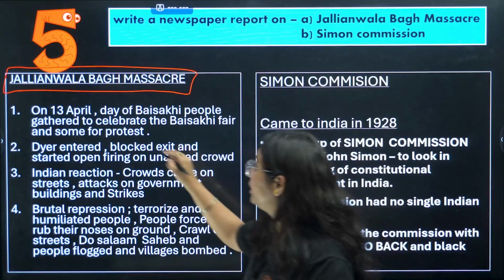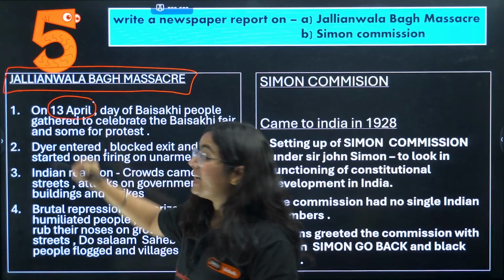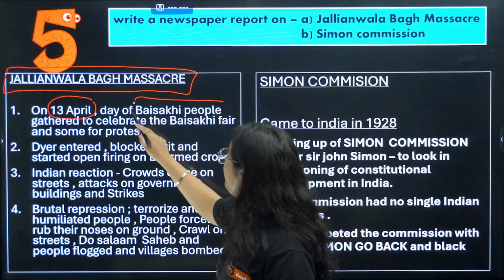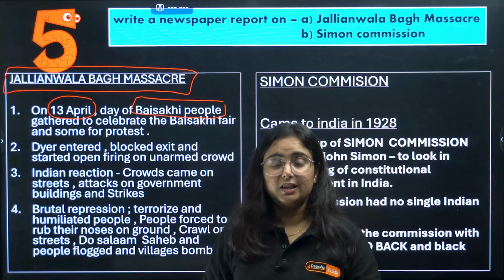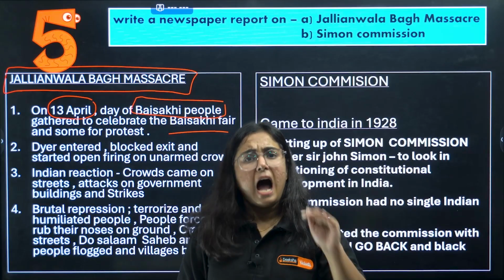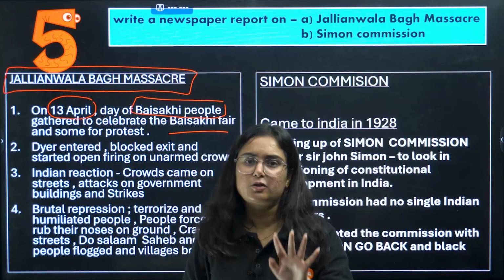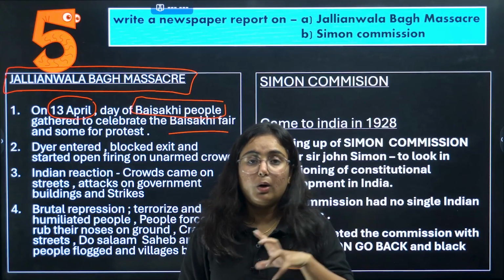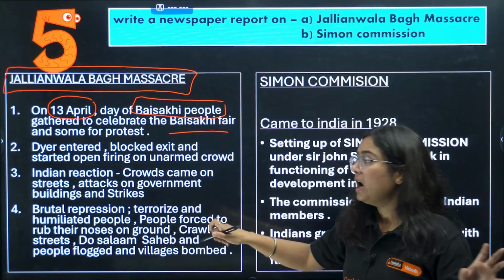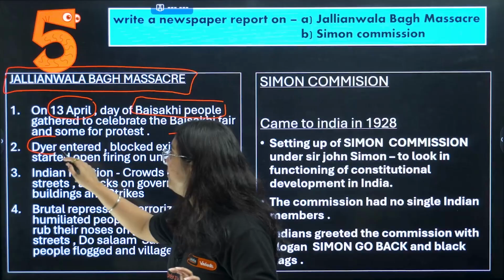What happened on 13th of April? It was the day of Baisakhi. People gathered here to celebrate the Baisakhi fair. However, some came for protest also, we agree to that. Now a person was given the charge of this martial law, that was General Dyer, D-Y-E-R.